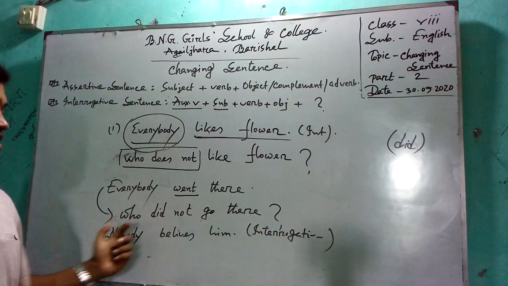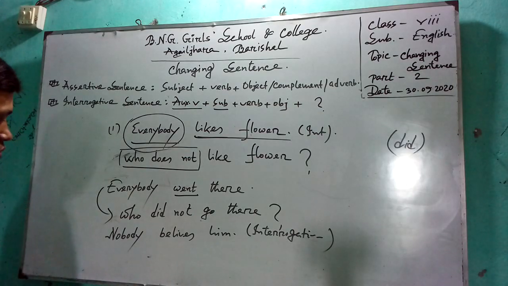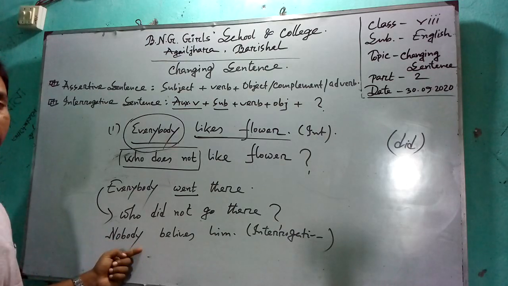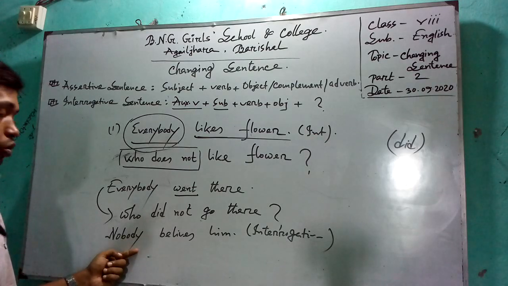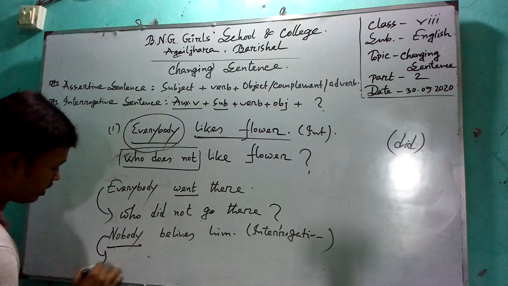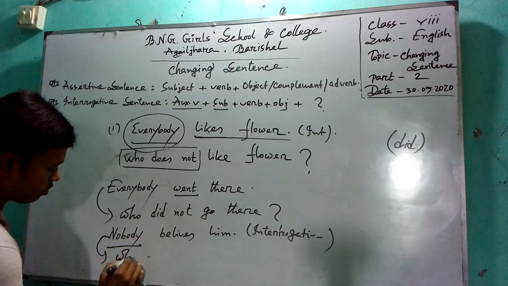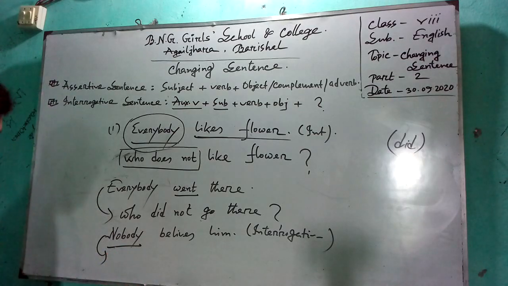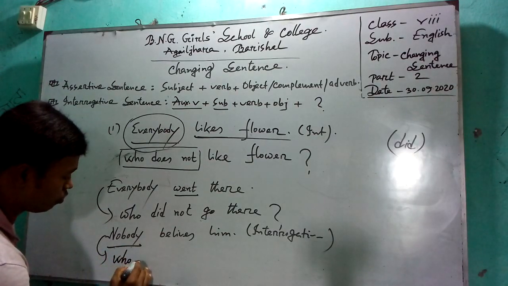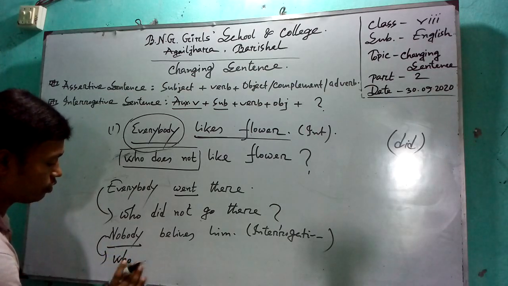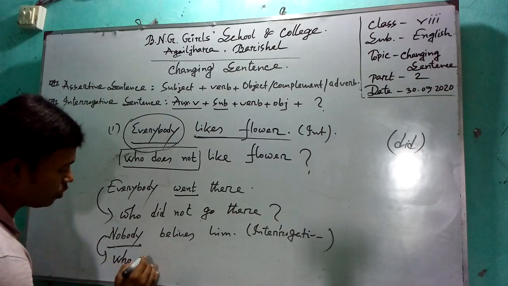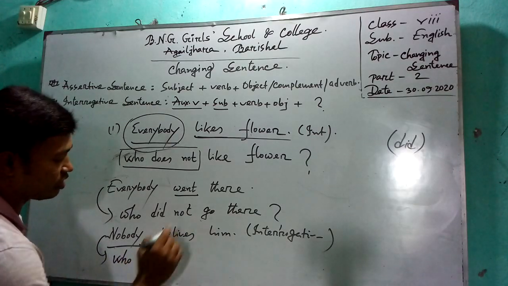If you are told to change this sentence into interrogative, if the sentence begins with nobody, instead of nobody you can use only "who". Who is used instead of nobody, plus the rest part of the sentence.